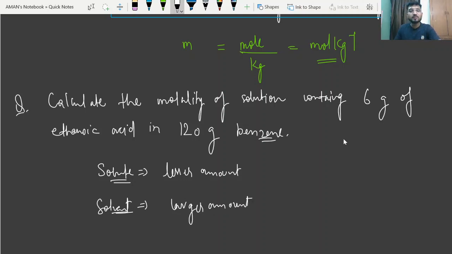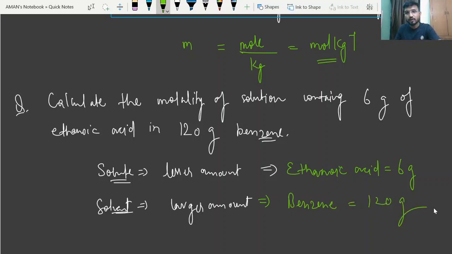So now on the basis of this, beta, you can easily find out which one is solute and which one is solvent. So our solute will be ethanoic acid, which is present in 6 gram, and our benzene will be solvent, which is present in 120 gram.